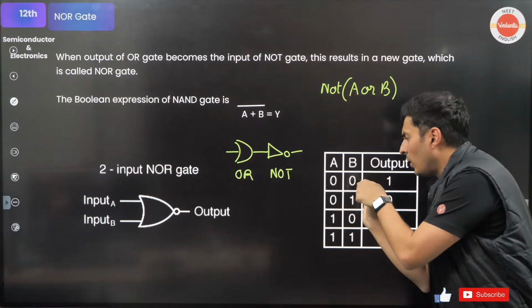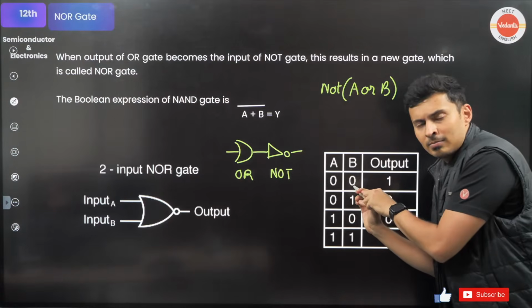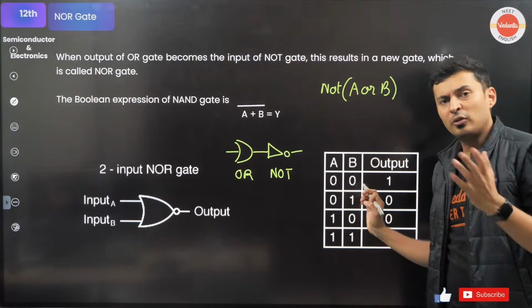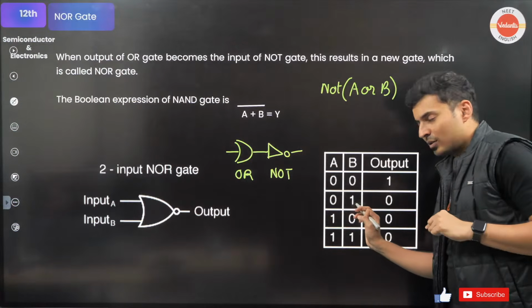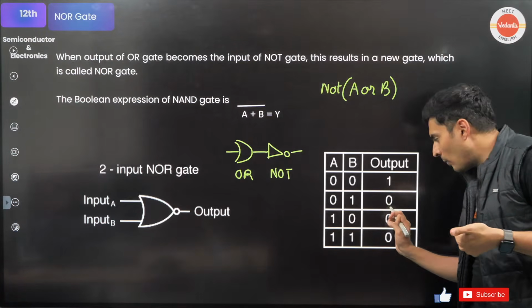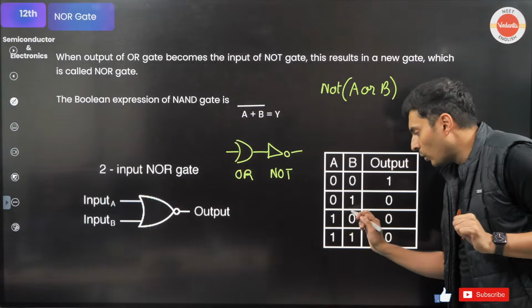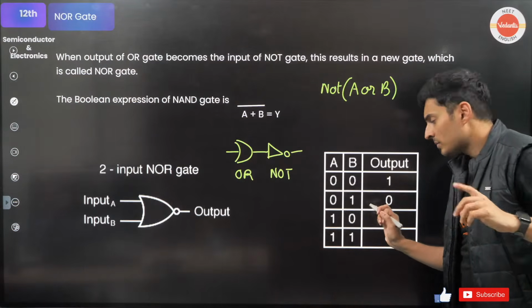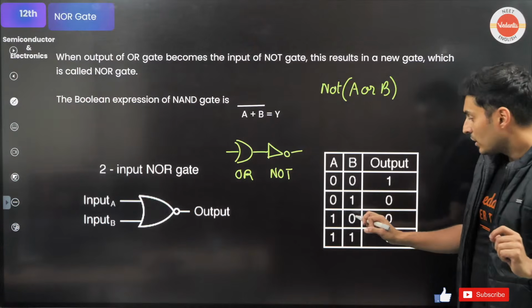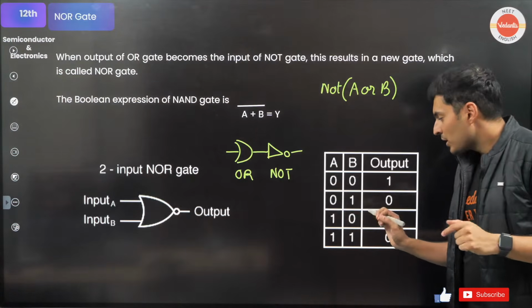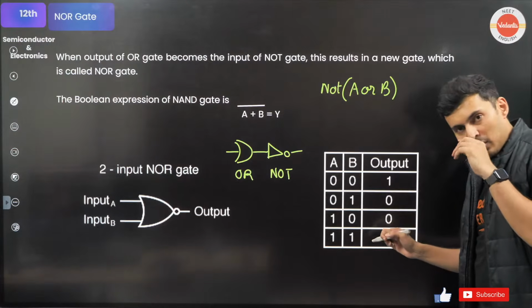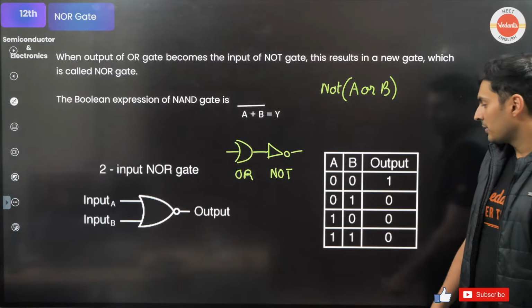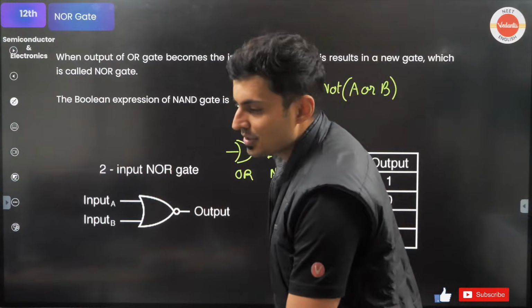Think 0 or 0, rich or intelligent. Both are false. But what you will get is exactly the opposite. False or true is true, but you will get the opposite. True or false is true, so you will get the opposite, which is false. True or true should be true, but what you will get is a false over here. Is that okay? That's how it works. Very good. OR and NOT.